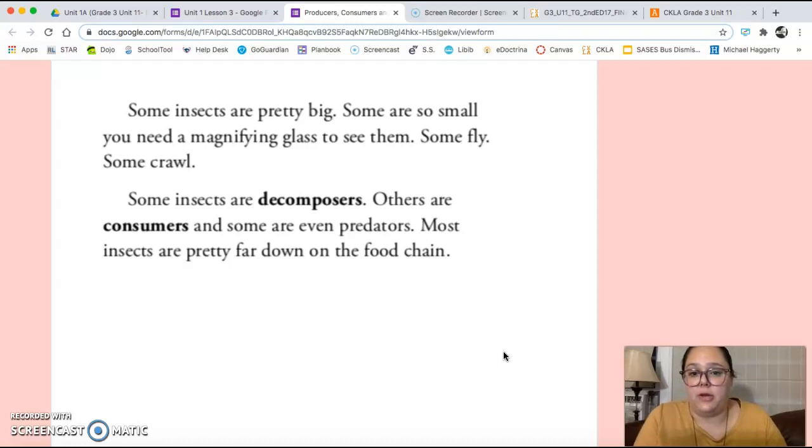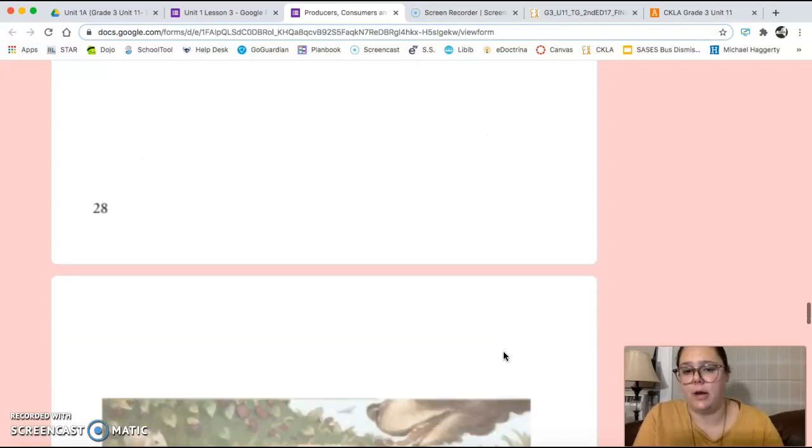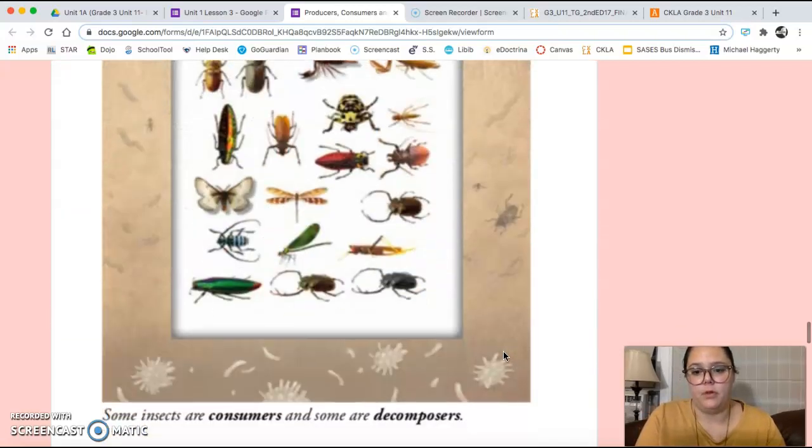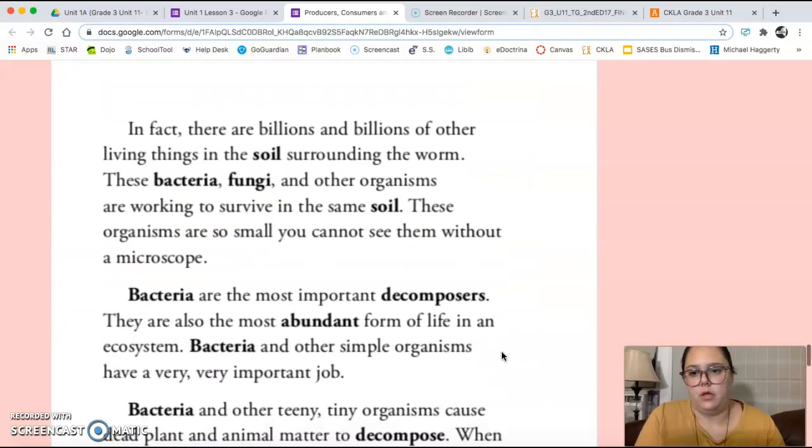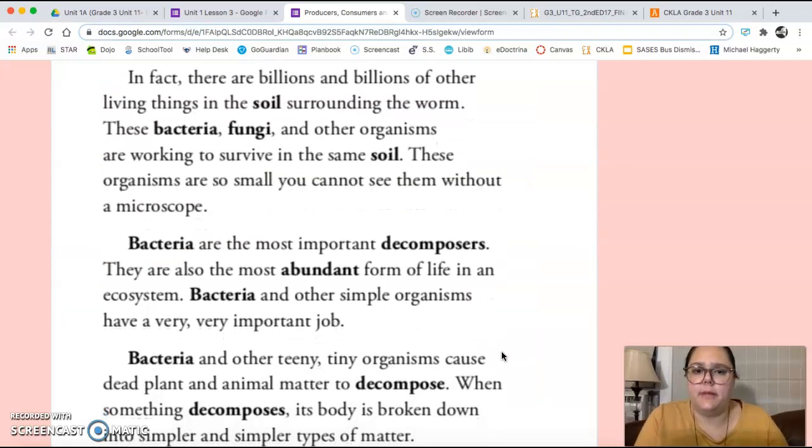Some insects are pretty big. Some are so small you need a magnifying glass to see them. Some fly, some crawl. Some insects are decomposers, others are consumers, and some are even predators. Most insects are pretty far down on the food chain. In fact, there are billions and billions of other living things in the soil surrounding the worm. These bacteria, fungi, and other organisms are working to survive in the same soil.